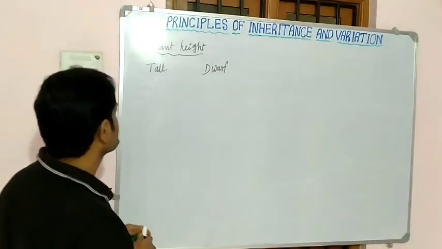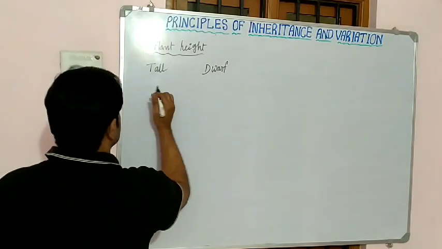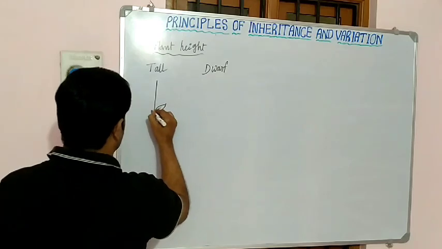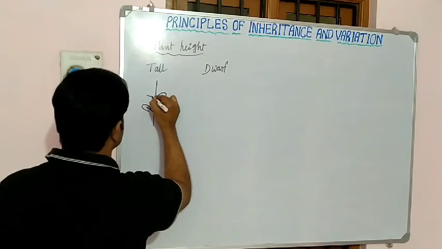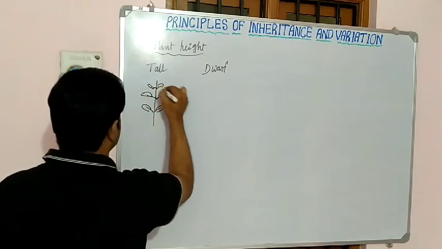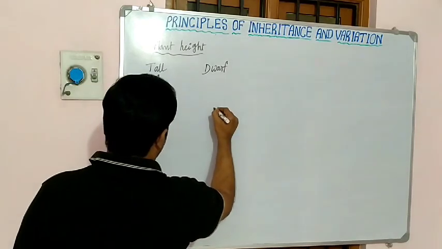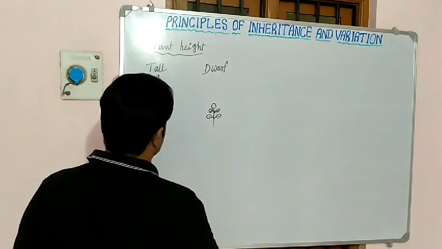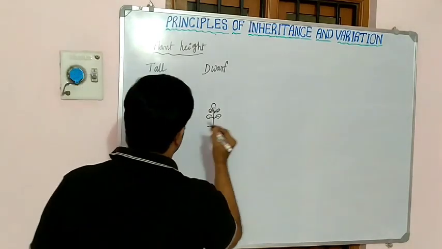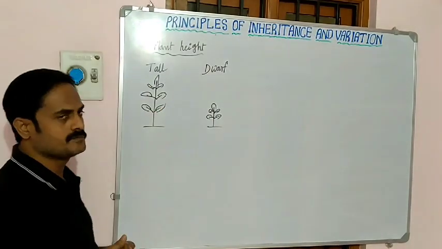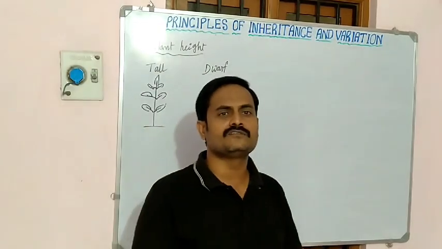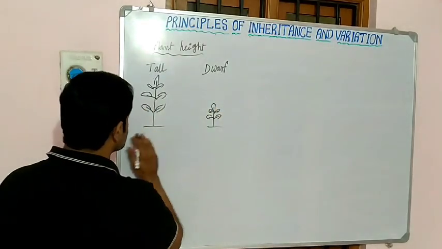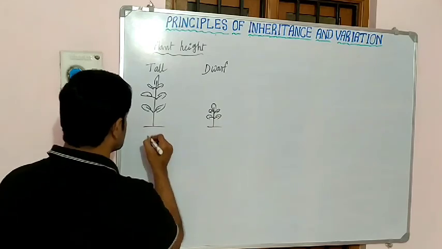Suppose this is one tall plant and this is one dwarf plant. Dwarf means short. If you take a tall plant, what kind of genes are present? Here, both genes are tall genes.